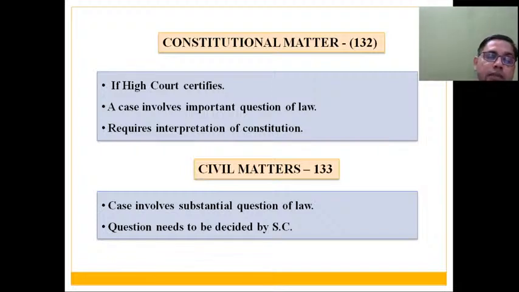Then civil matters, if High Court certifies that this case involves a substantial question of law and that question needs to be finally interpreted, finally decided by Supreme Court of India, then petitioner may approach Supreme Court and Supreme Court will admit such an appeal because such certificate has been given by High Court. High Court is certifying that this particular civil matter involves important interpretation of law and that interpretation should be given by our Honorable Supreme Court. Then this matter will reach Supreme Court through an appeal.